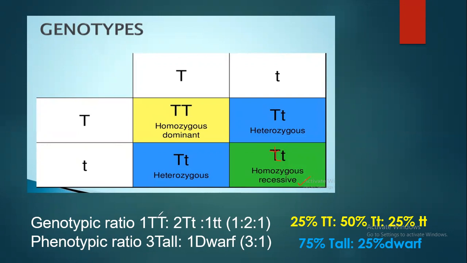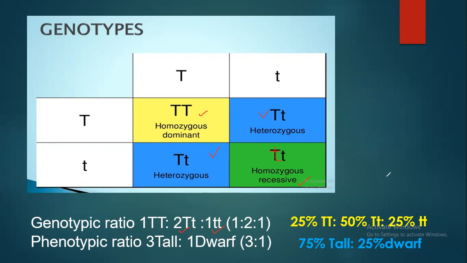Here we have written how many capital T, capital T combinations you have got, that is 1. How many capital T, small t combinations you have got, that is 2. And how many small t, small t, that is 1. So it is a 1:2:1 ratio. If you look into the phenotypic ratio, this would be tall, this will also be tall, and this will also be tall. All these three are tall. So you have 3:1, 3 tall.